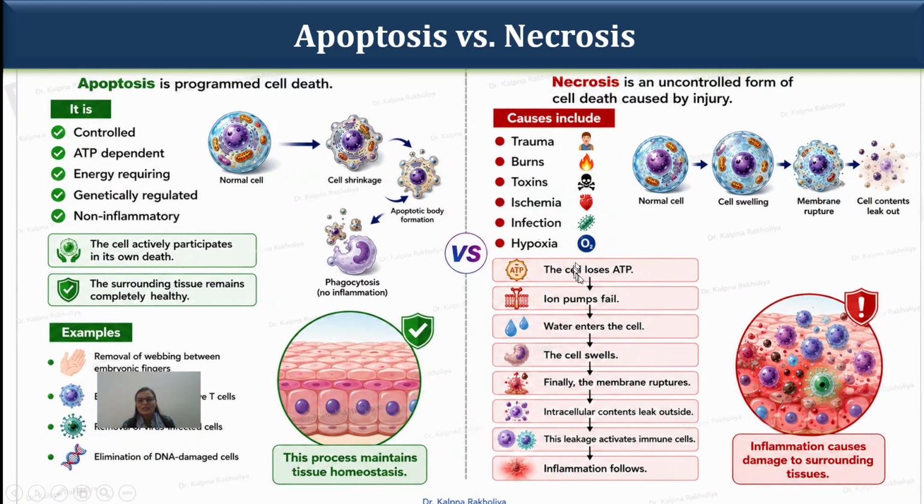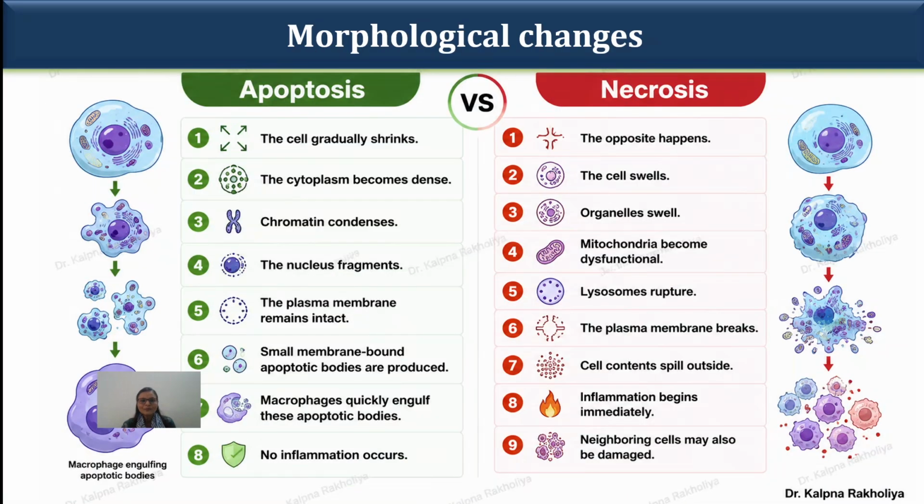In necrosis, the cell loses ATP and the ion pumps fail. That means the sodium potassium ion channels fail. Water enters the cell and it swells. Finally, the membrane ruptures. Whatever intracellular content is present will leak out, and this leakage activates the immune cells and inflammation occurs.